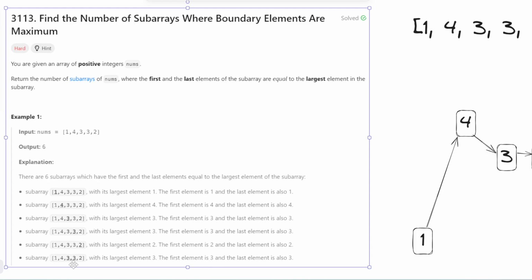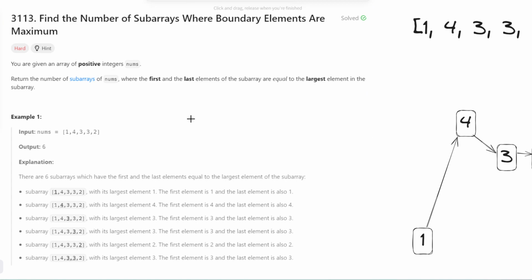Now, an interesting subarray is 3, 3, because the first and last elements are the same, and the largest element is also 3. One interesting thing about this example is that it can be a little bit misleading, tricking people into doing this same number counting and then calculating the number of subarrays, because there's only this example of elements being the same within an array.